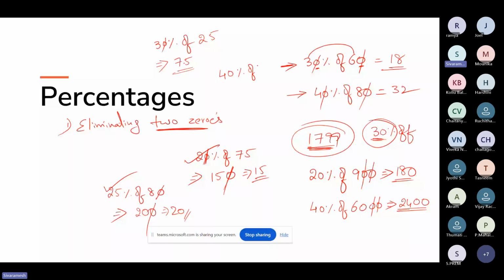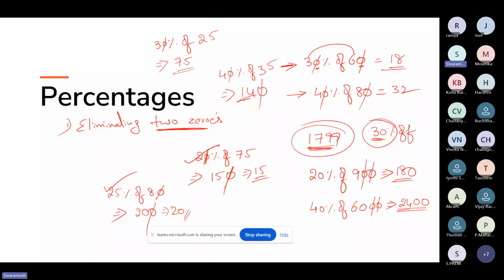Can you answer this? 14, sir. Yes, very good. Now you all are on the track. For 40% of 35, one zero got cancelled, and we take 35 four times. Whenever you are multiplying 35 four times, just multiply 35 two times first. 35 two times is 70. Again, 70 two times is 140. So I can eliminate one more zero here. The answer will be 14.